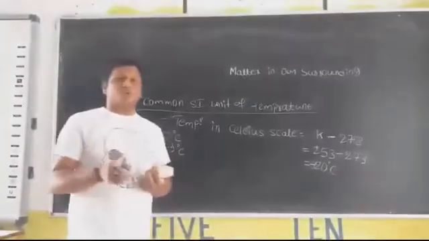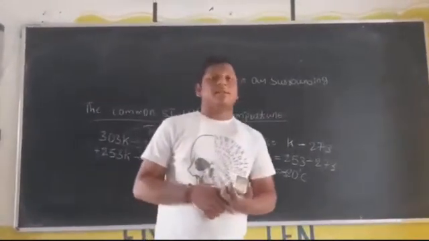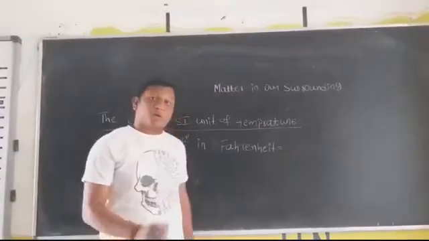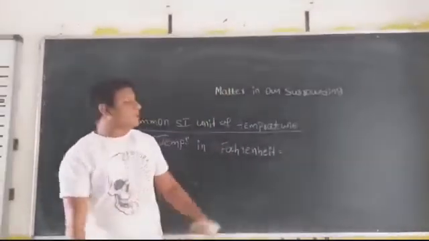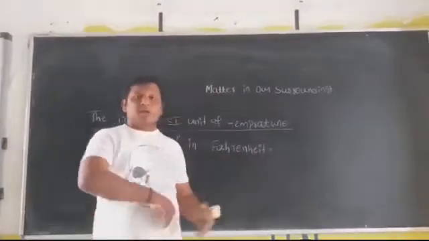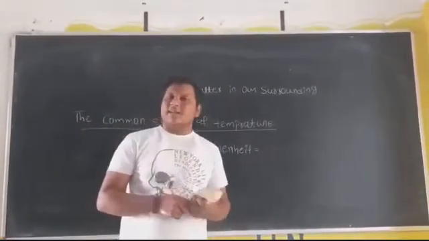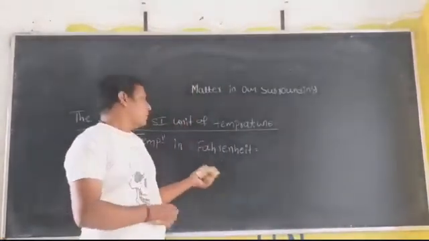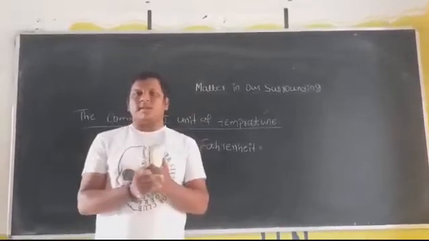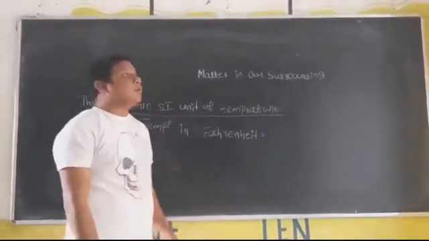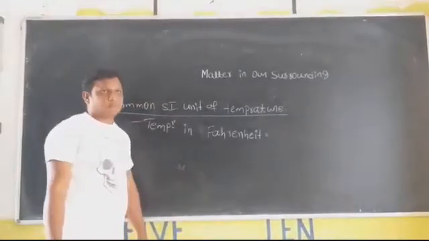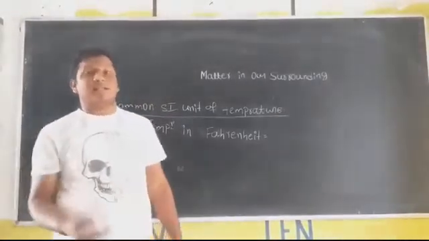We have one more scale, that is the Fahrenheit scale. Fahrenheit scale is usually used in higher scientific regions. In higher scientific regions only we prefer Fahrenheit, but in local regions we prefer only Celsius or the Kelvin scale. Then how do you convert degree Celsius to Fahrenheit?